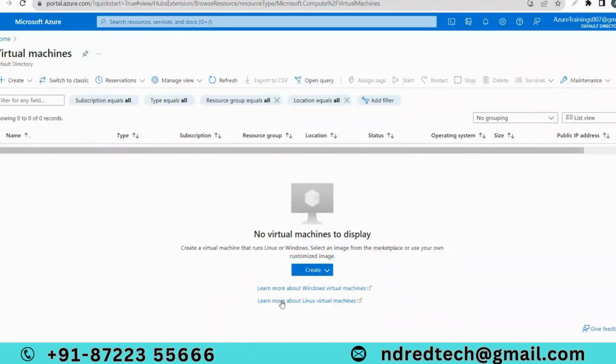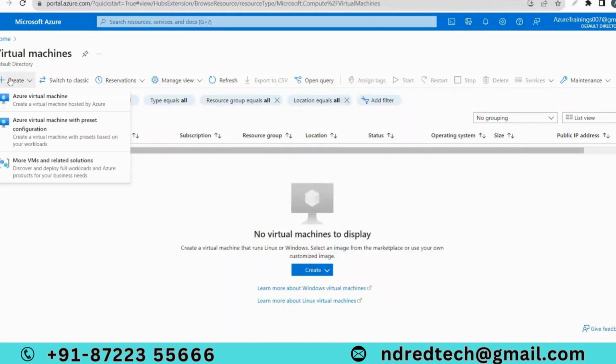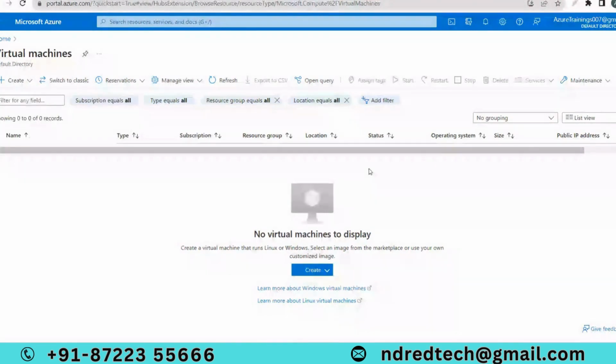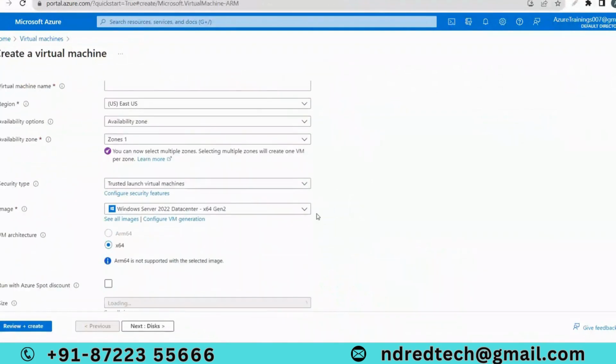As I said, I can create the virtual machine. Can I only go for Windows-based OS, and not for open source like Red Hat Linux? No, you can create any kind of virtual machine. If you select Azure create virtual machine, we have different images.